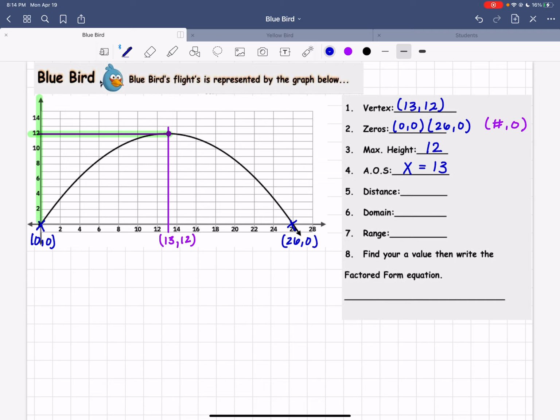Distance, well, it starts from 0 all the way to 26. Remember that all you have to do is subtract 26 minus 0, which ultimately gives you 26. Domain. Remember that domain is all possible x values.